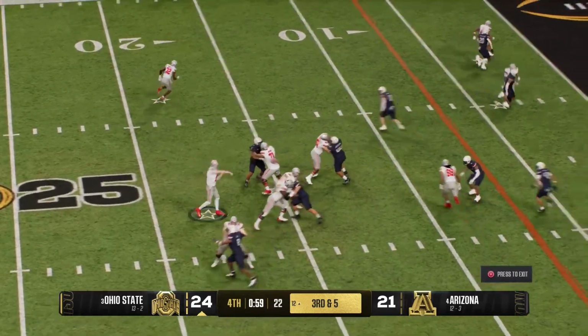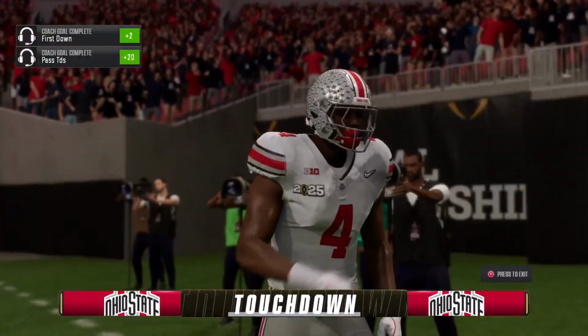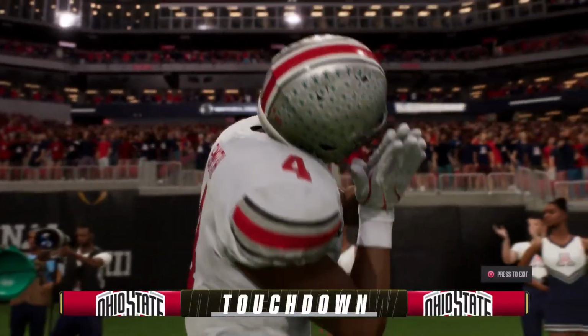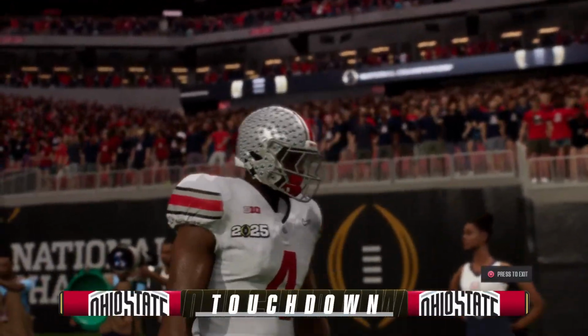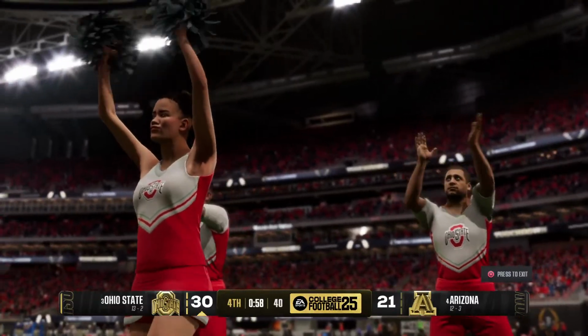It's third down. Quarterback in the shotgun. Catch made in the end zone. Touchdown, Buckeyes. Chris, that's his second touchdown of the day. You talk about getting off to a great start. He may have more in it.